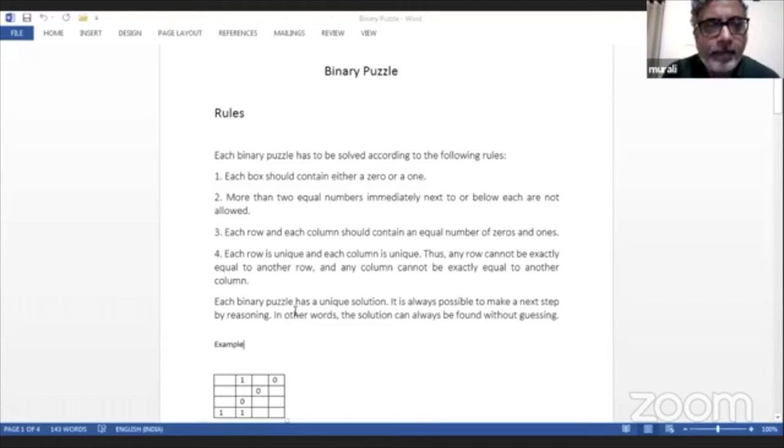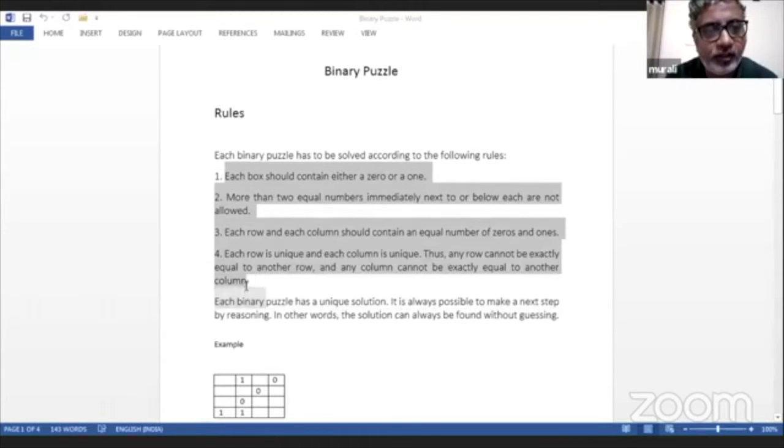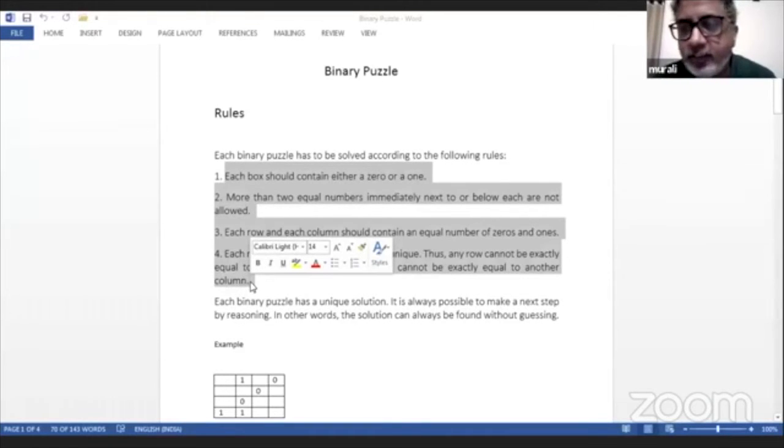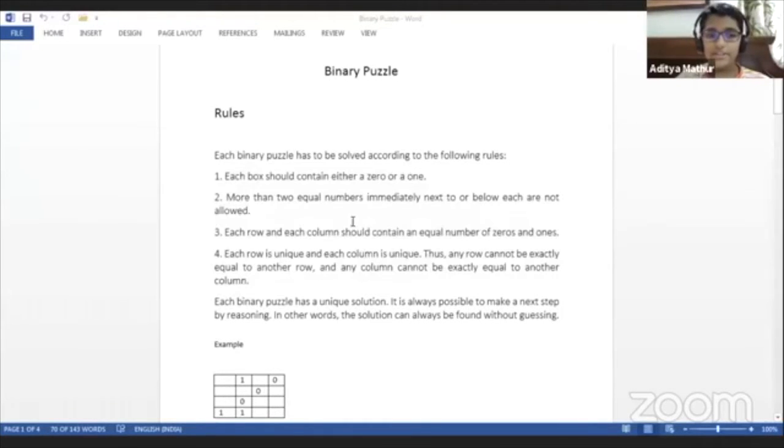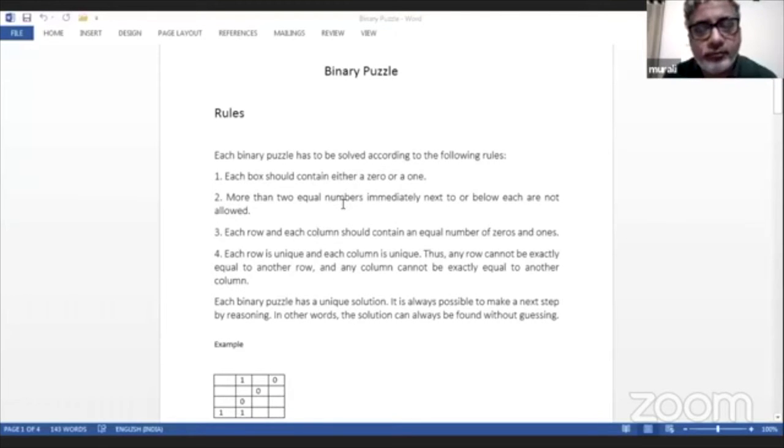Now there are some rules on how you should play this game called binary puzzle. So each one of you read the rules. There are 4 rules. I'll give you 3 minutes to read, and then we'll start. Do we include diagonally in this? Diagonally, no, no. It's row wise or column wise.